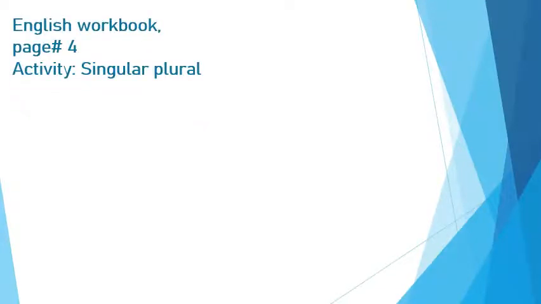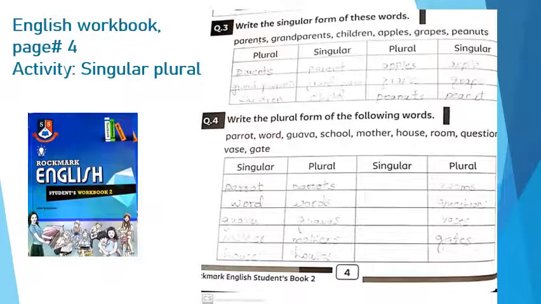Okay, English workbook. Now we are going to solve question number 4 of this English workbook. And this is the unit number 1. Remember this. Okay, question number 4. Write the plural forms of the following words. Here some words are given to us. And these words are singular form. Look at there. Parrot, word, guava, school, mother, house, room, question, vase, gate. Okay, all these words are singular. Now we are going to make the plural form of these words.